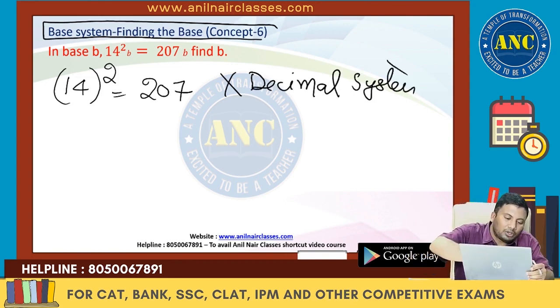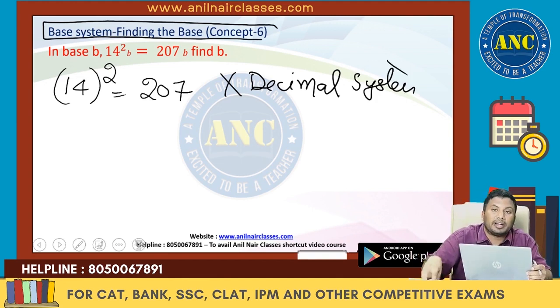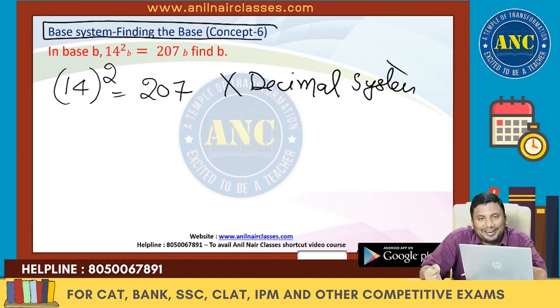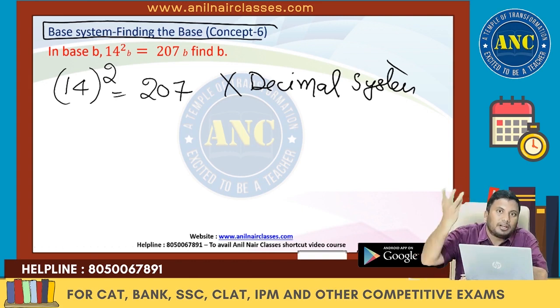And another way to look at it is, why? Because 14 is an even number. Even number on square, I will get an even number. Even number on square is even number into an even number. Even number into an even number, how come I will get an odd number? So definitely this question is incorrect in decimal system. That means in some other system, this equation is right.